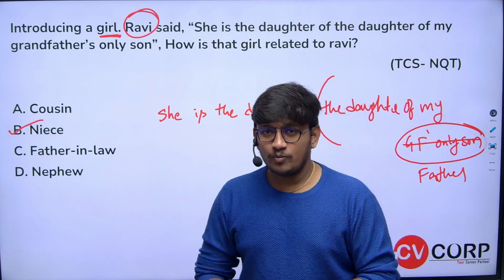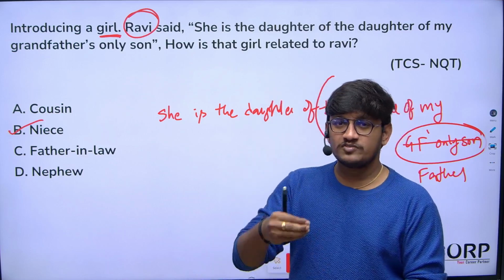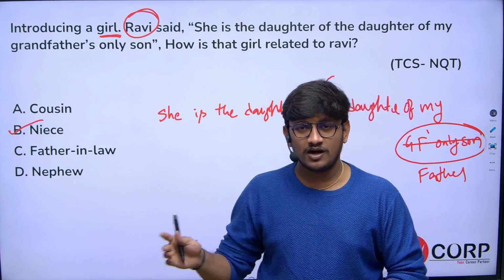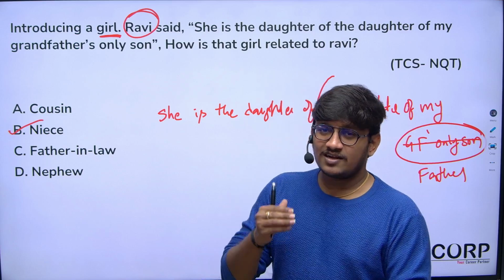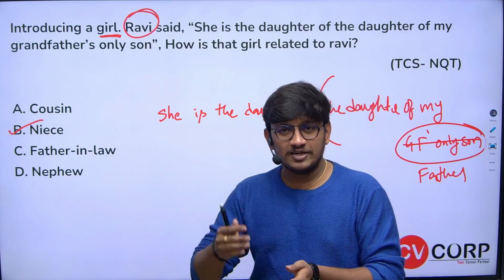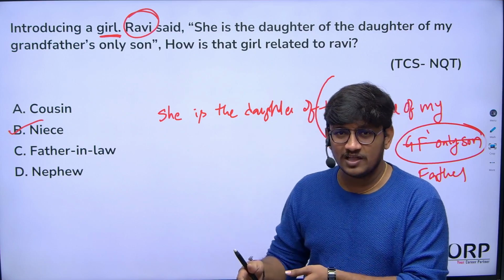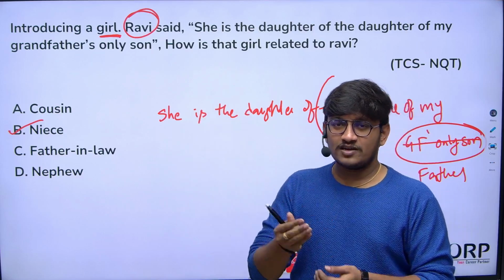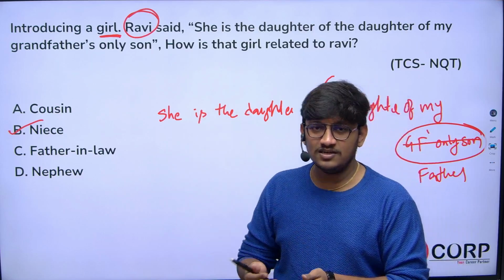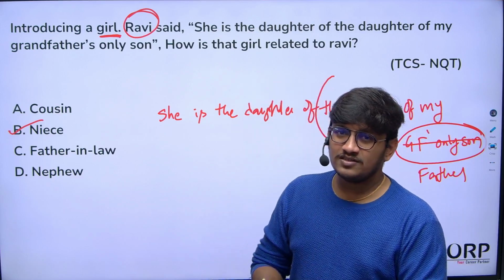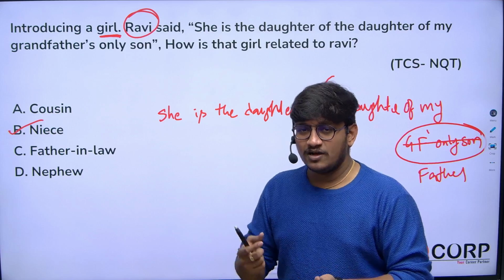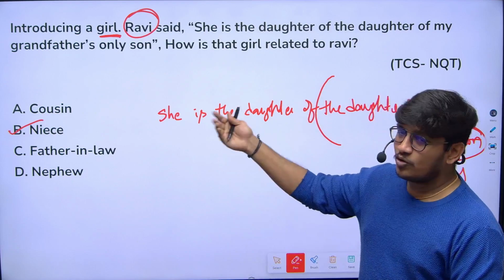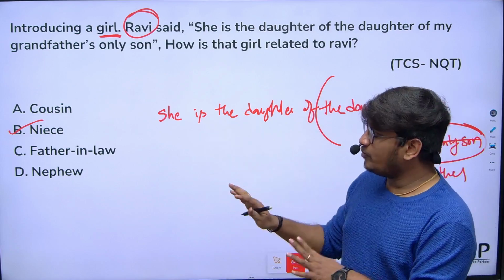So my suggestion is you go through some website on Google. You can type blood relations concept, pick up some questions and try to practice them without seeing the solution. Follow the same approach which I said. After getting the answer, cross verify your answers on Google, whether correct or not. If it is wrong, cross verify again, so you get to know where you made mistakes and practice more. If you practice more, you will get more grip on the topic. I hope you all are clear with this.